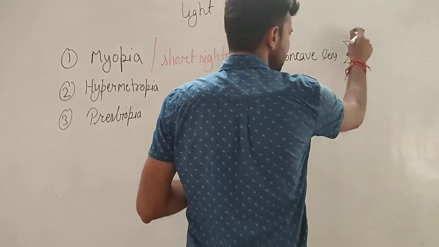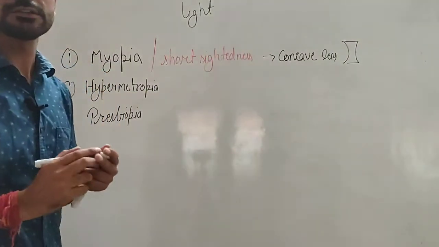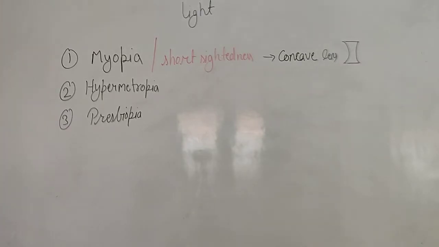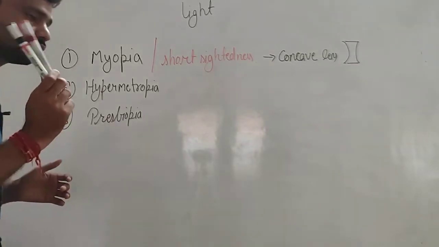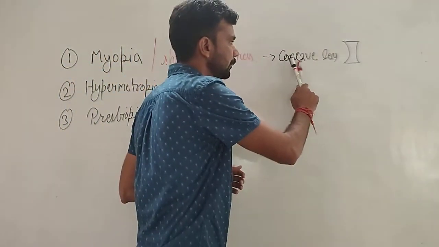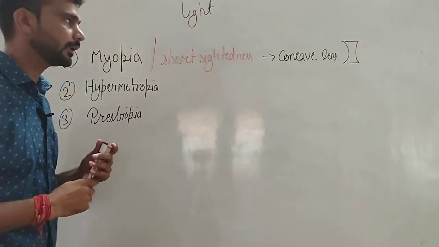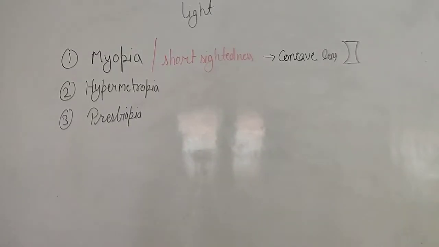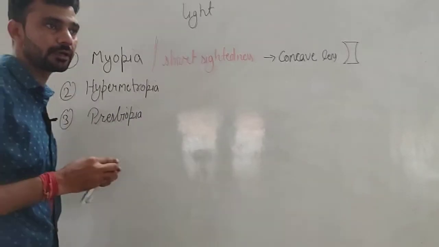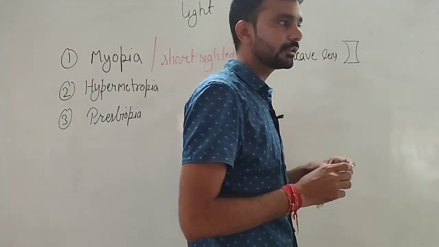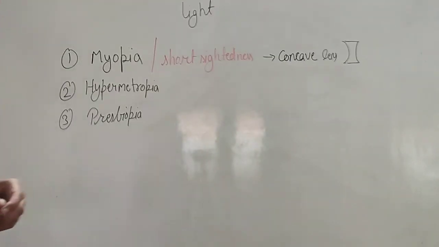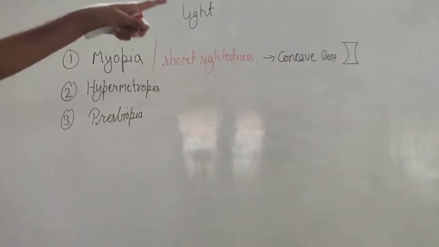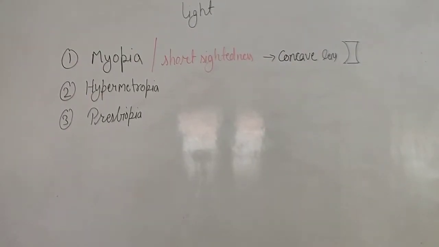A concave lens is thicker at the corners and thinner at the center. The person who is unable to see far objects will have specs with a negative number. जिसको दूर का नहीं दिखता उसकी specs का number negative होगा, because a concave lens is used to correct this defect.